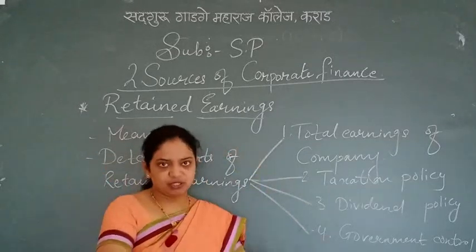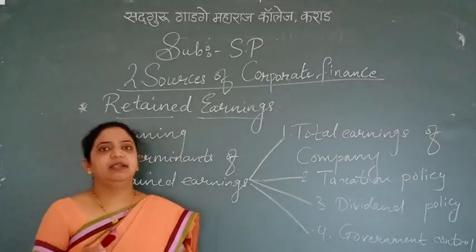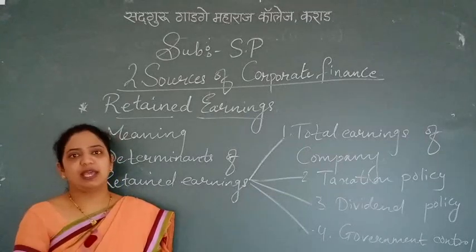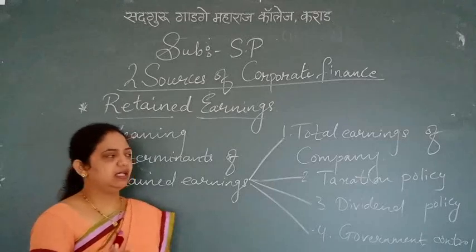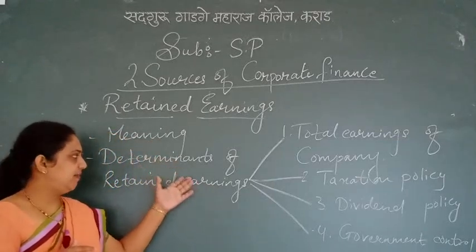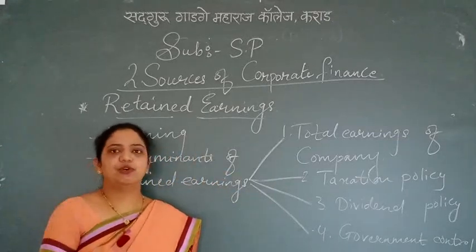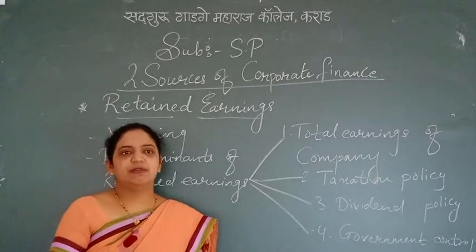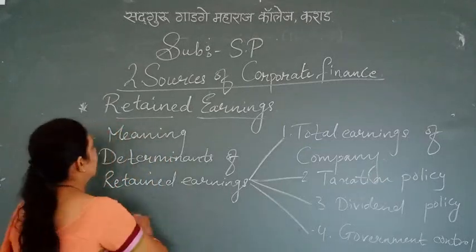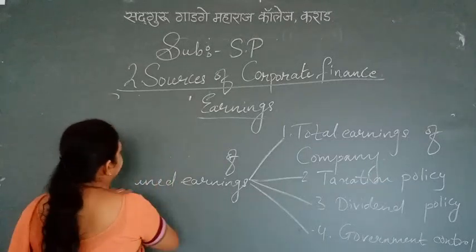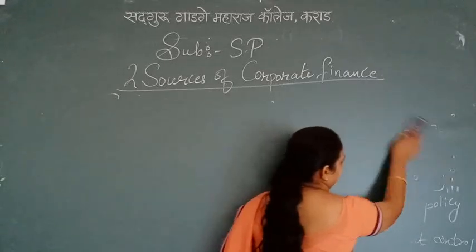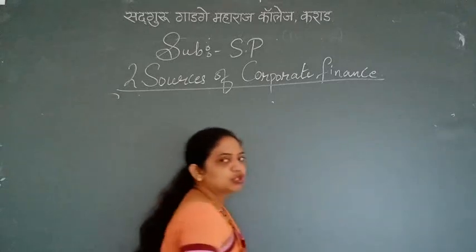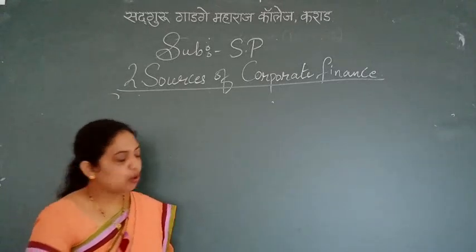So the first half was already taught to you in the sources of owned capital, which was divided into two: shares and retained earnings. Retained earnings, today I taught you the meaning, definition and the determinants, which were four. Afterwards we will see the next important part, which is the sources of borrowed capital.